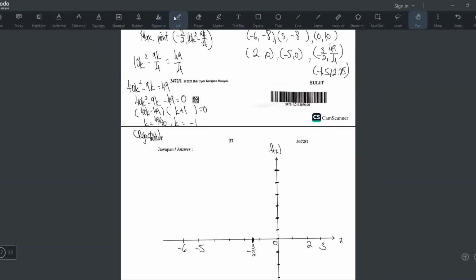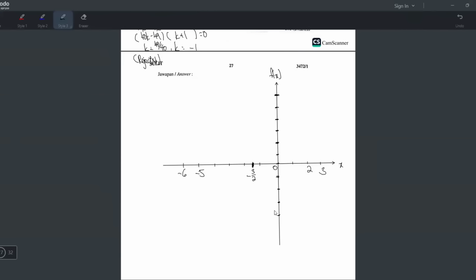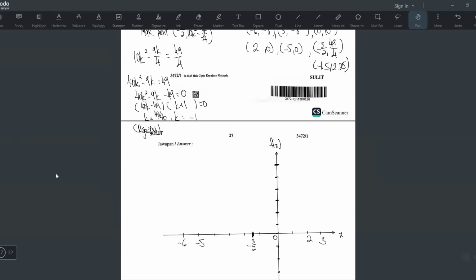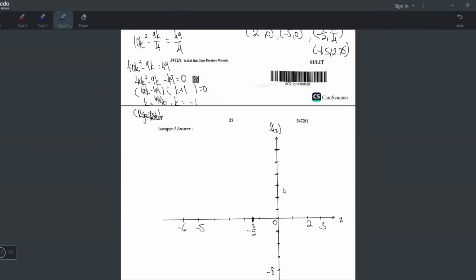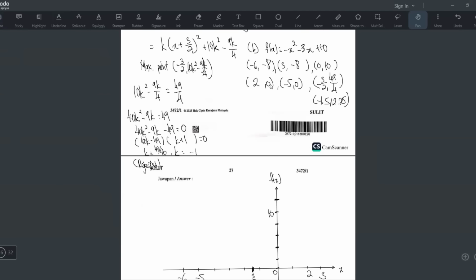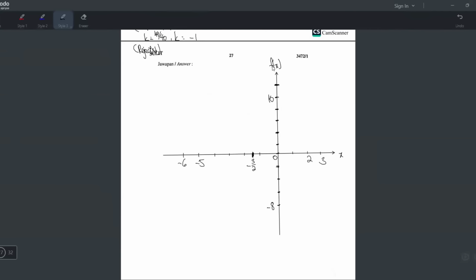Now for the y, you have -8. Okay, that one no problem. -8 is just here lah. And then you have 10. So 10 is like 2, 4, 6, 8, 10 is exactly here. All right, now you have 0, no problem. And then 49/4 is 12.25. So we all know 12 is here. So 12.25 is like slightly above. So I'll just put it here and call this 49/4 like that. Right? So this is all the values you need.